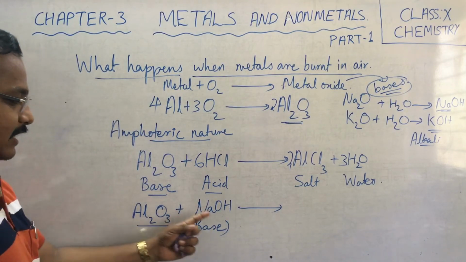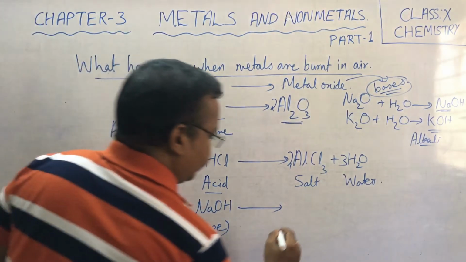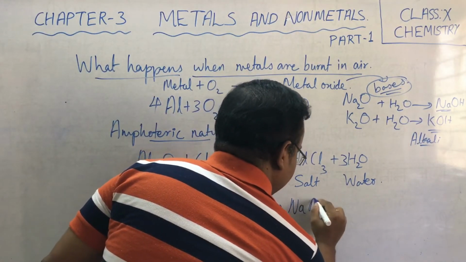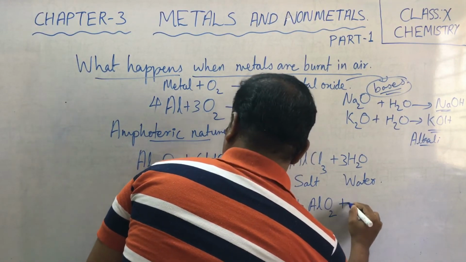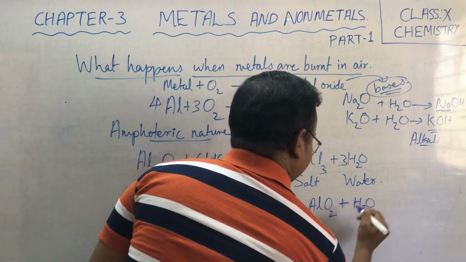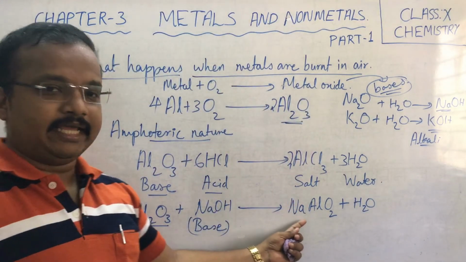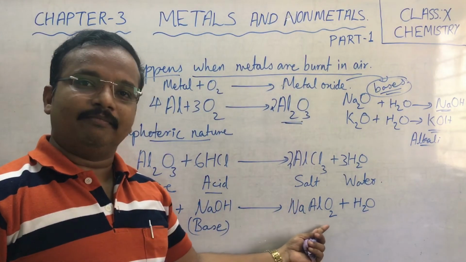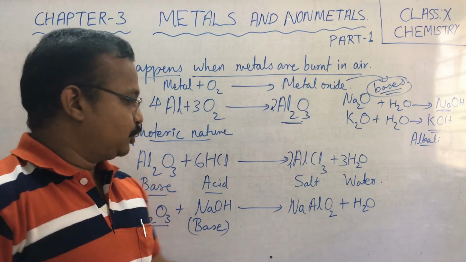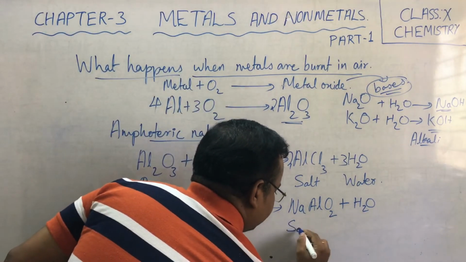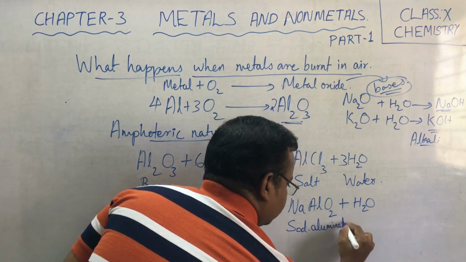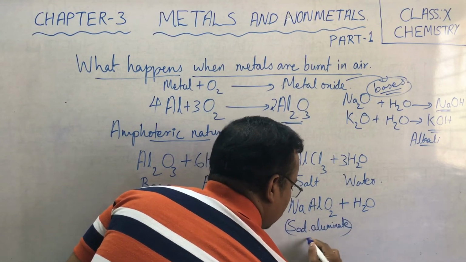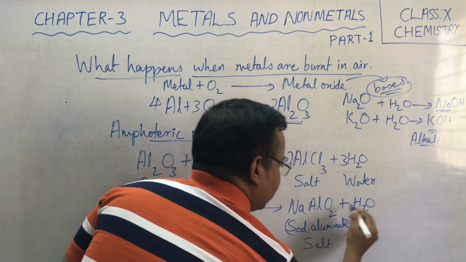On reacting with base, it will produce NaAlO2 plus H2O, in which this NaAlO2, sodium aluminate, is produced, which is a salt, as well as water is formed.